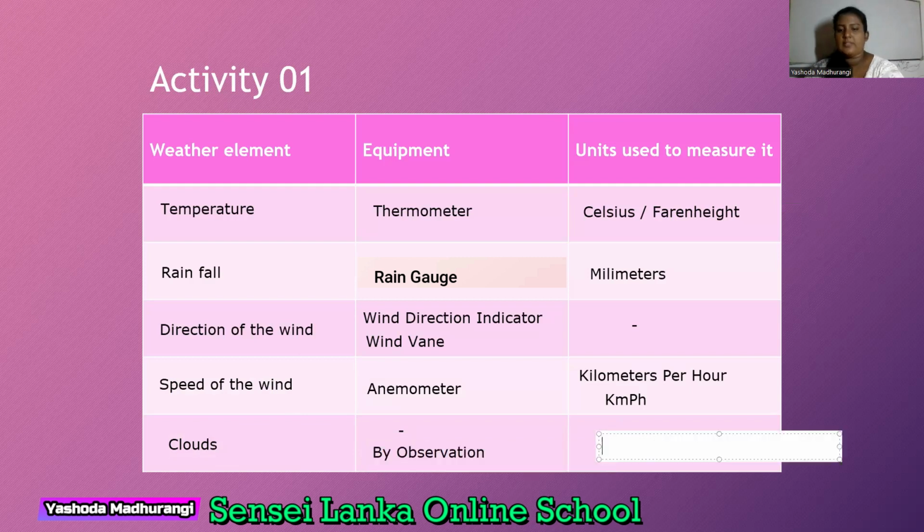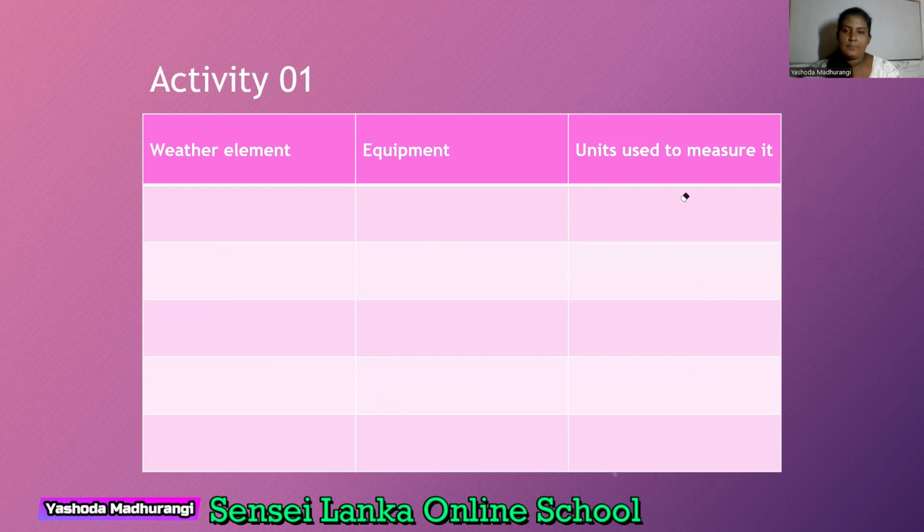Because of that, there is no unit. This is the way of completing the table. If you like, you can take a screenshot also. These are the weather elements and the equipments and units we use to measure each of them. If you study this table, it will be useful for your exam.